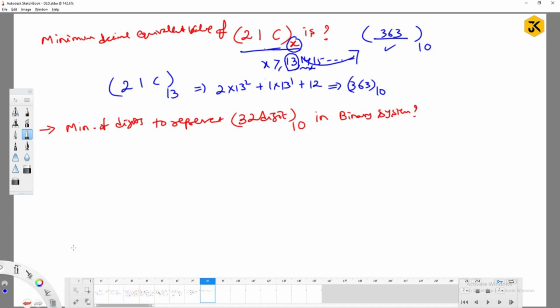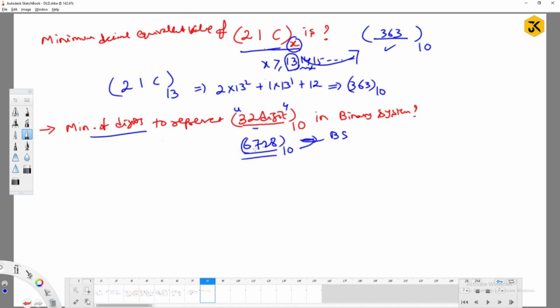So the previous question is extended. I hope you understood, right? In the previous question, they had given the actual number: 6728 base 10 should be represented in binary system, and they asked what the minimum digits required are. Now they didn't mention the actual number. They mentioned only a 32 digit number.